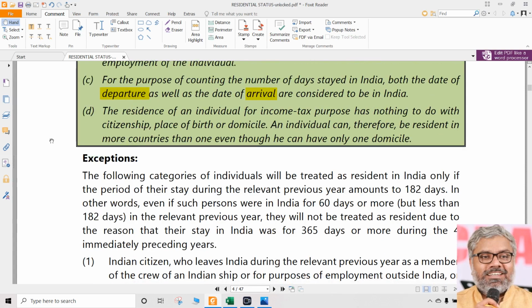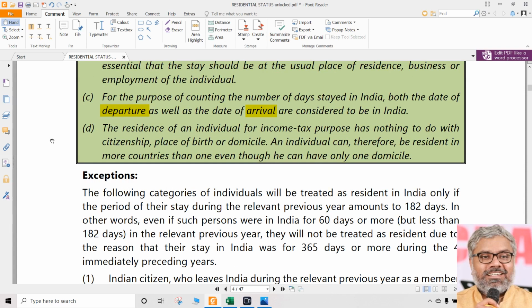Sir, what if somebody gets down the flight, but he just stays in the washroom for 5 hours till the day changes, and then he comes to immigration department, and when the stamp of arrival has been stamped on the passport, the date has already changed. How do we know that? We cannot know that. We cannot stop people from bathrooms. Not possible. So all those nonsensical thoughts can be there, but those are not going to be valid in law.